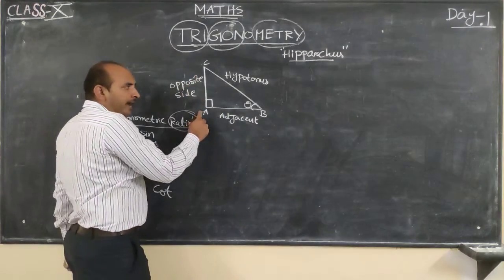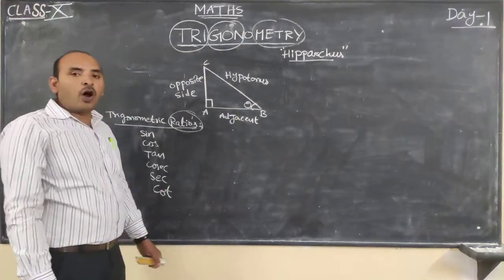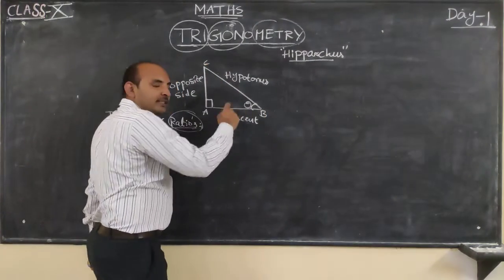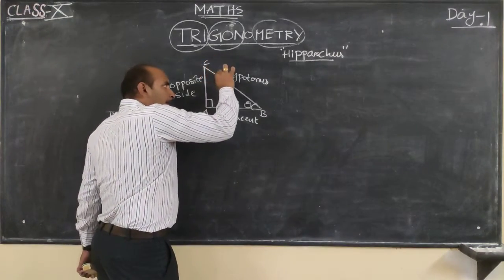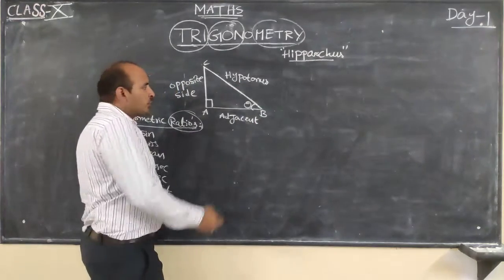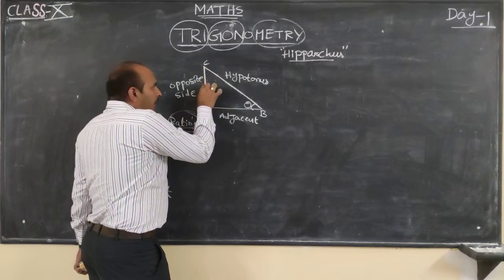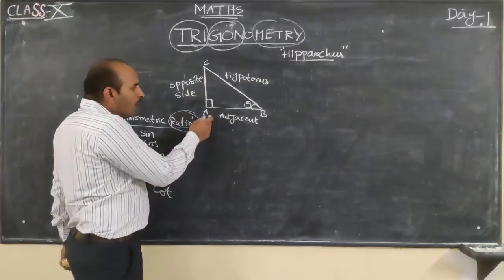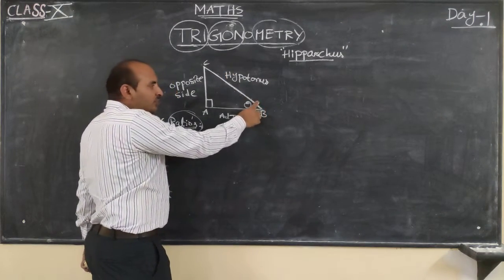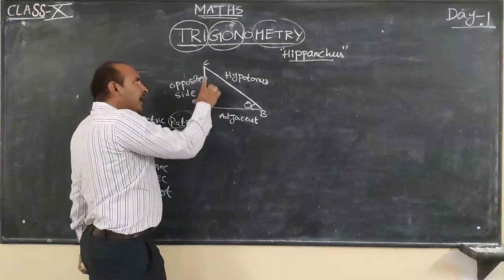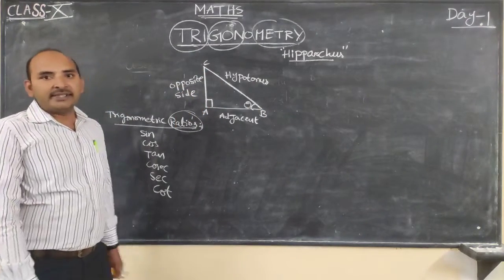Remember, in this triangle ABC, the hypotenuse is always the largest side. BC is always larger than AB and AC. Once again, the 90 degree angle is exactly opposite to side BC, called the hypotenuse, AB is the adjacent side, and theta is exactly opposite to AC, which is treated as the opposite side.